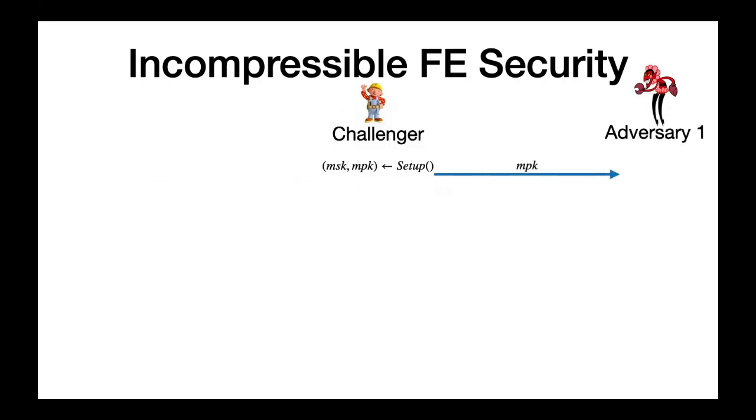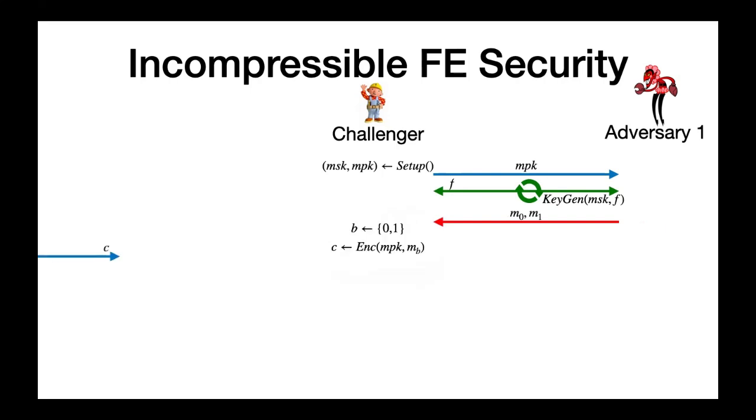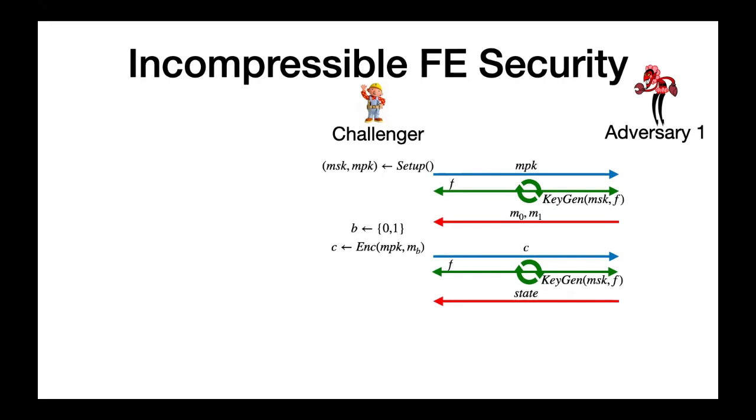Let us now look at the incompressibility security definition for functional encryption. This game is divided into two major phases, each phase having its own adversary. The first phase of the security game is very similar to the standard security, where the challenger generates a pair of master keys, the adversary is allowed to query on secret keys, then it sends two messages of its choice and obtains a challenge ciphertext. After it queries for more functional keys, it does not guess the bit B like in the standard security. Instead, it compresses the challenge ciphertext to a state such that its size is bounded by a parameter S.